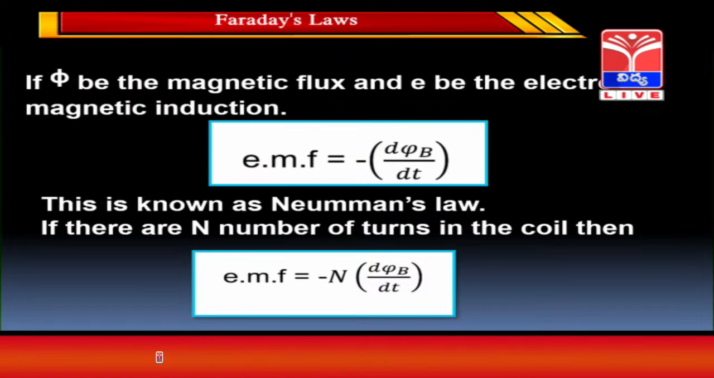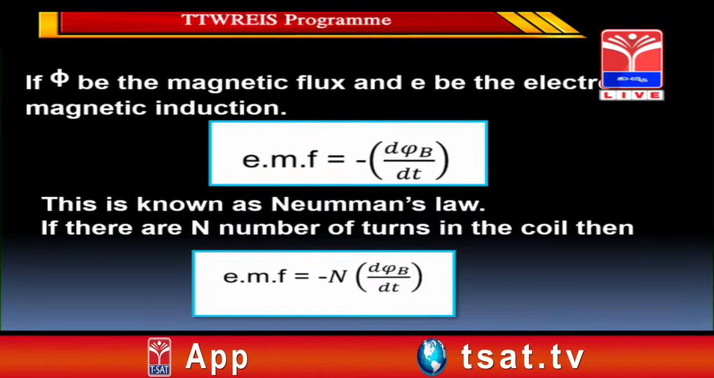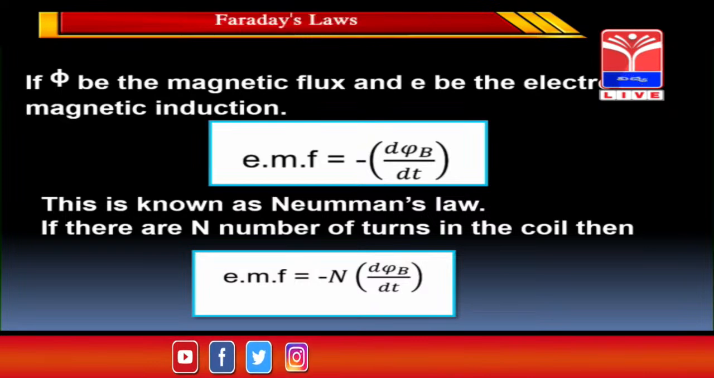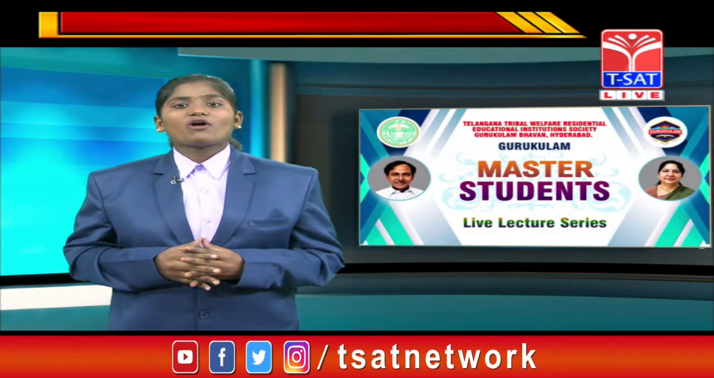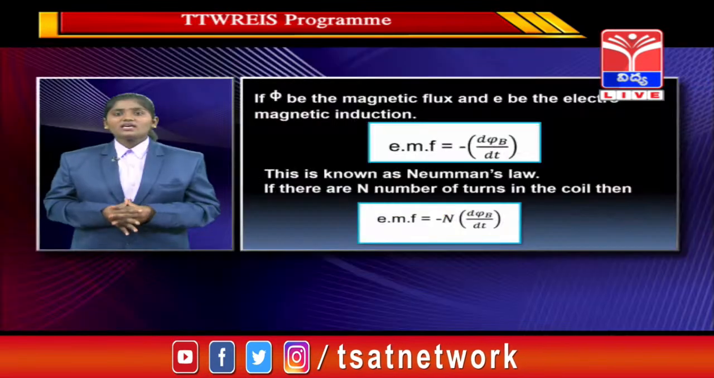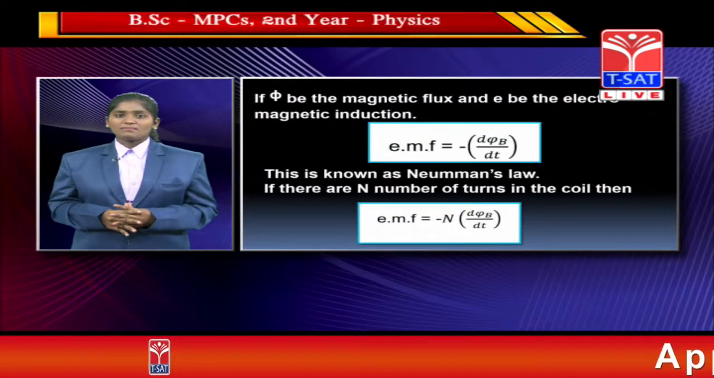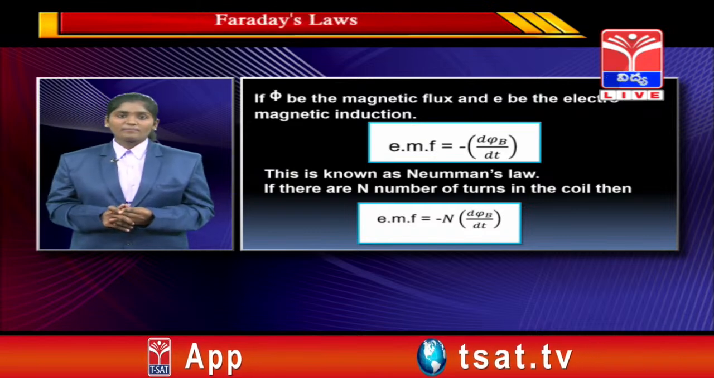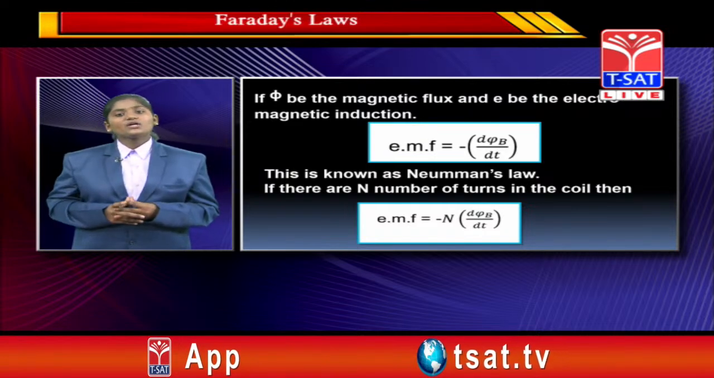So the formula for the electromotive force is E = -dΦB/dt. ΦB represents magnetic flux, so this is the rate of change of flux per unit time. The formula for the electromotive force is minus dΦB by dt, and this is also known as Neumann's law.